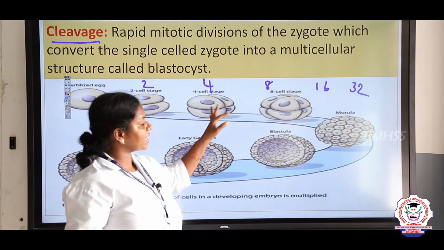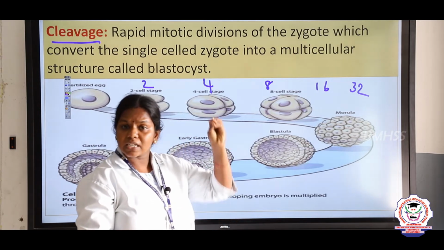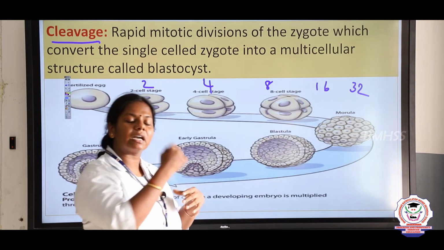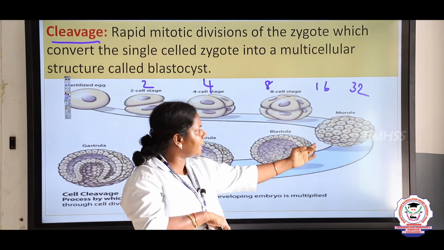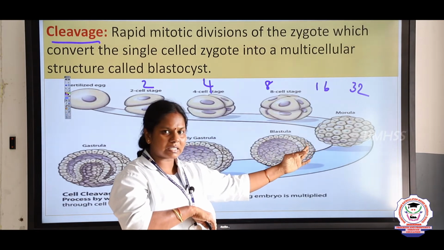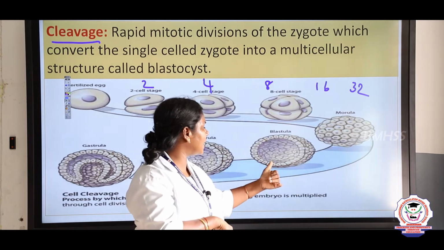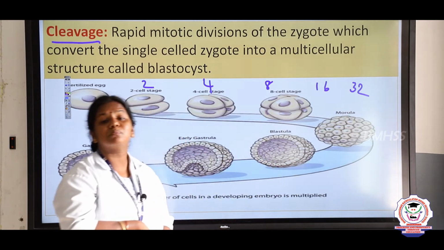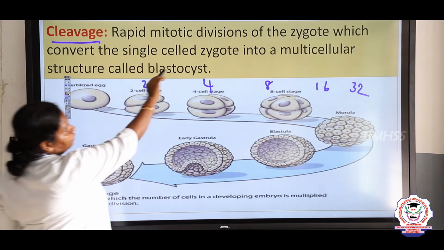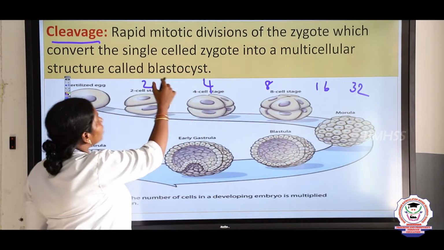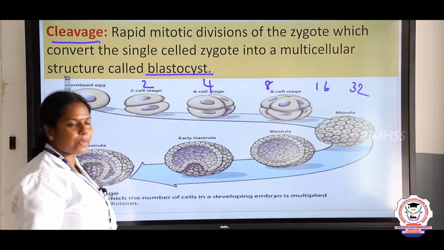After the 8 cell stage, it is transported into the uterus, since fertilization takes place in the fallopian tube. At the 16 to 32 cell stage it is called a morula, and later it attains the structure called blastocyst. So, what is cleavage? The division of the zygote into the blastocyst we call cleavage, right.